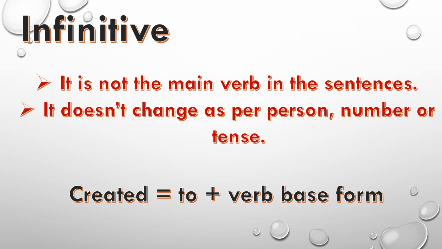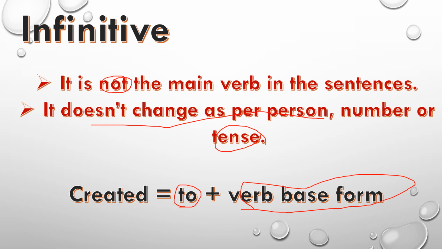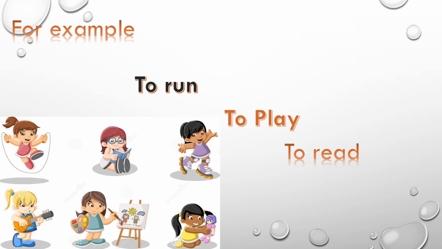Now let's see what are infinitives. Infinitive is not the main verb in the sentence and it does not change as per the person, number or tense of the sentence. And the easy way to find out the infinitive is that it is created by adding to plus the verb base form of the word. Okay, for example, to run, to play, to read. So these are the examples of infinitives.